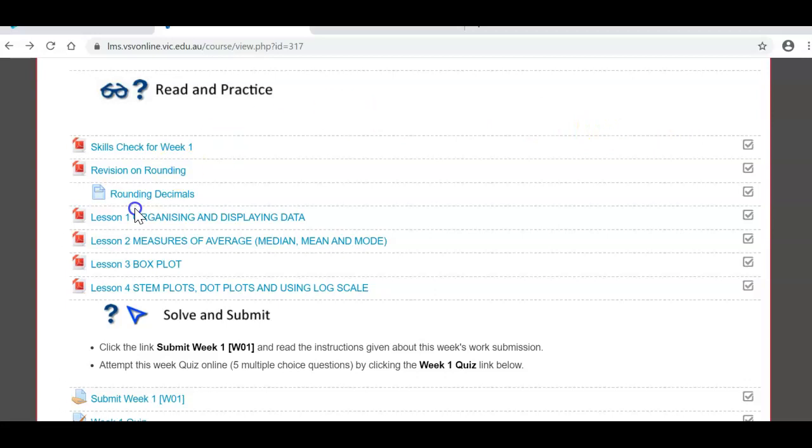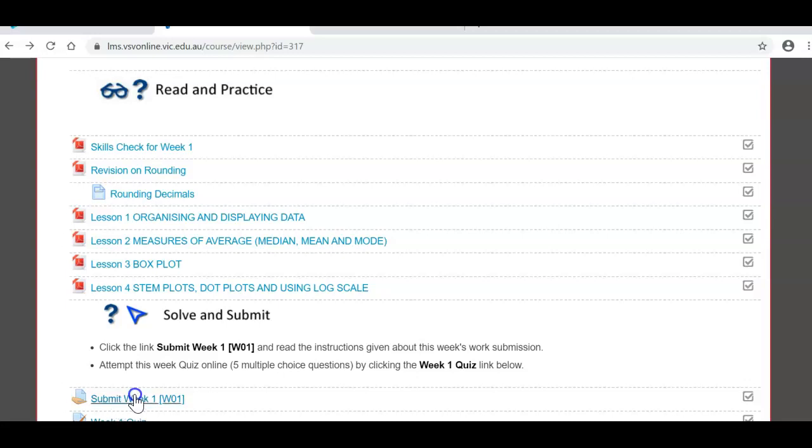Each week we separate into 4 lessons normally. These are the topics. Lesson 1, organizing and displaying data. Lesson 2, measures of average, that is median, mean, and mode. Lesson 3, box plots. Lesson 4, stem plots, dot plots, and using log scales. Your submission work is here: submit week 1 and your quiz. These are the things that you need to submit by Friday. You need to submit your weekly work, which is kept here, and then you need to do the quiz.